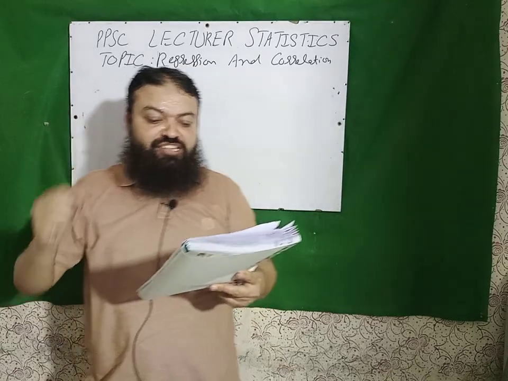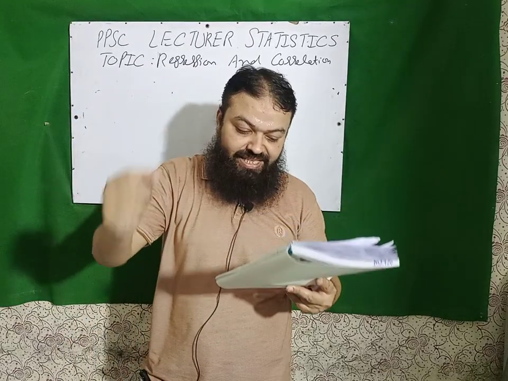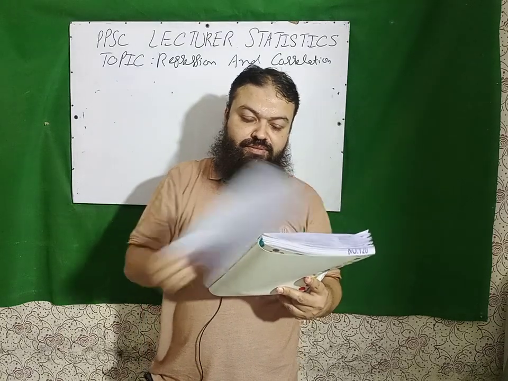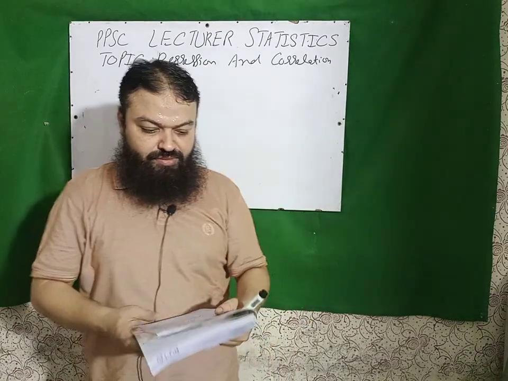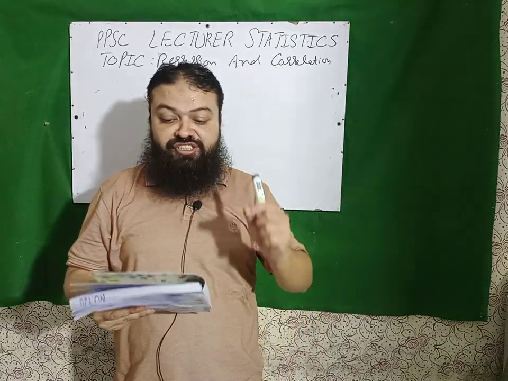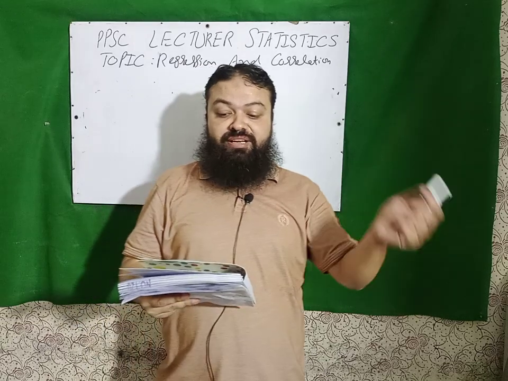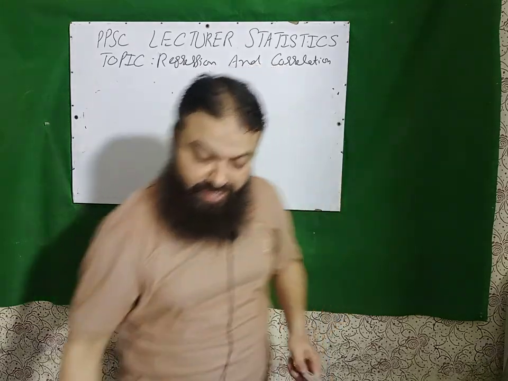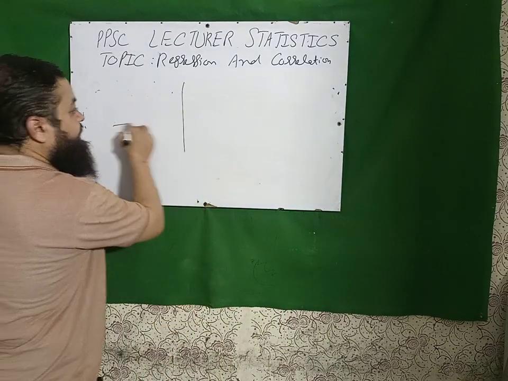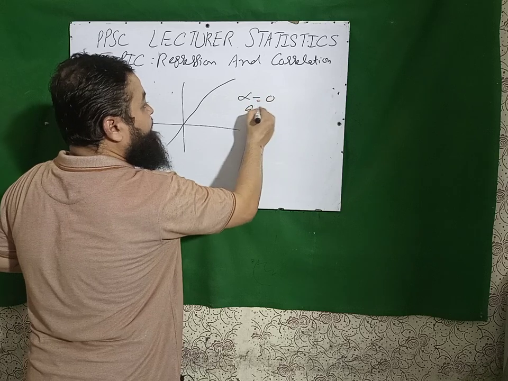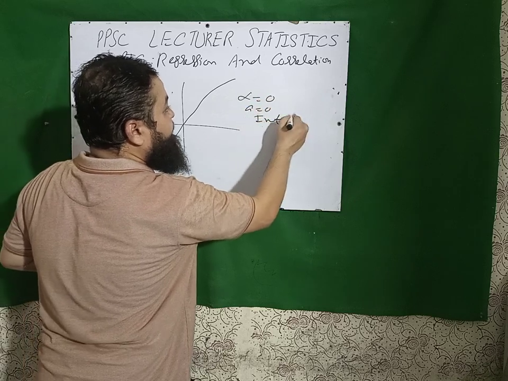Regression is also known as prediction equation, estimating equation, line of average relationship. The equation for estimating the relationship between independent and dependent variable is called regression model. A very important question: when the regression line passes through the origin, then alpha is equal to 0. It means A is equal to 0. Intercept is 0.